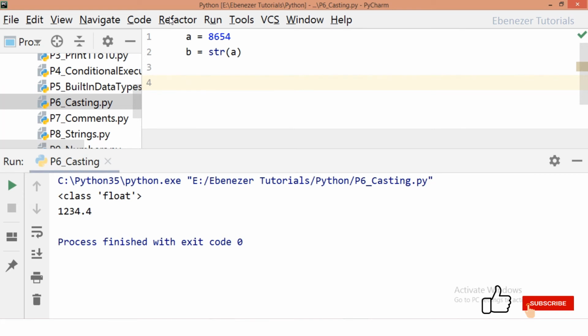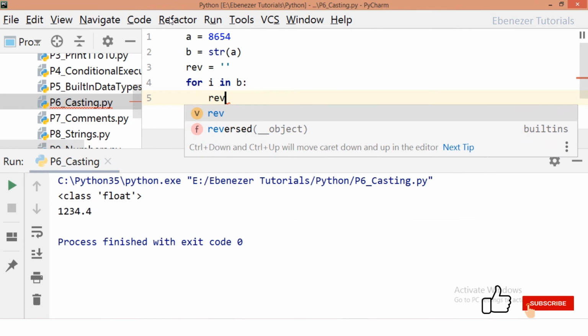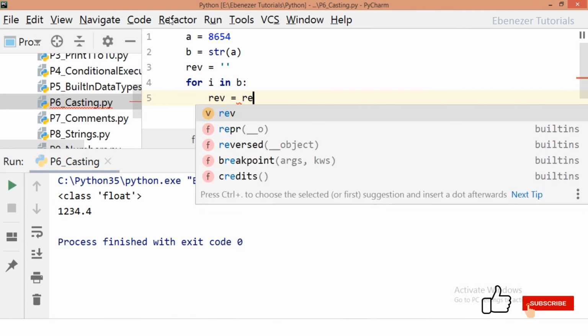So I will be extracting each of them, and to store the reverse string, I have a variable rev. Now we can use a for loop, for i in B. For every character in B, I will be adding it to this reverse string.